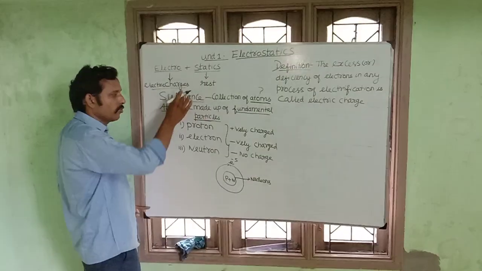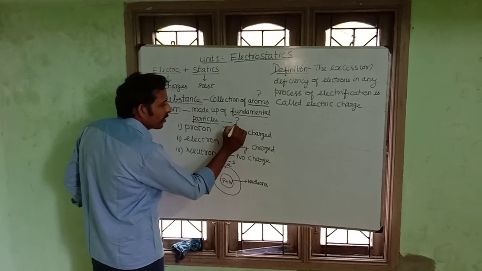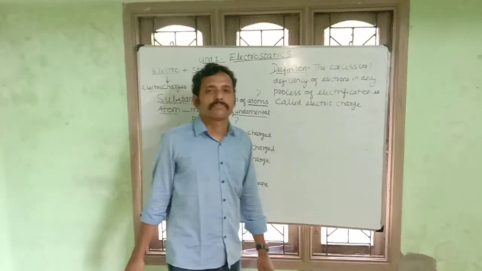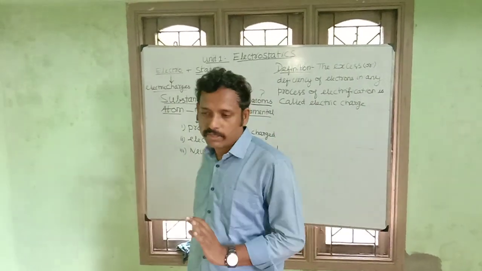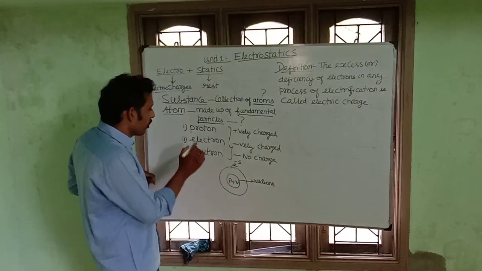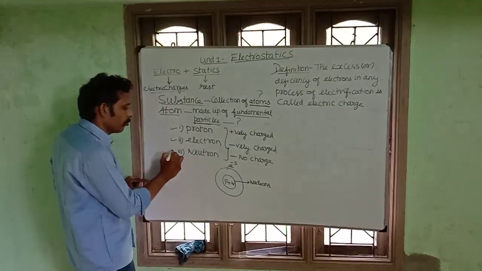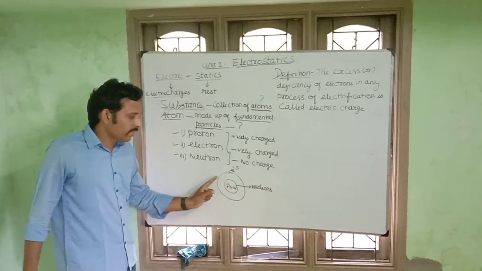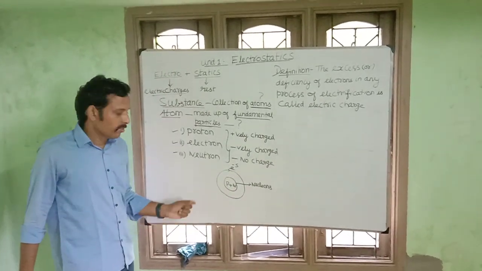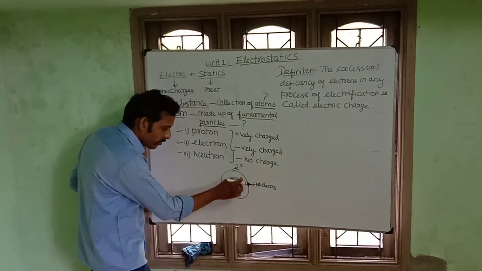Now you know substance, you know atom. Another one is, what are the fundamental particles? It's a well-known fact. We know that proton is the first fundamental particle, then electron, neutron. Where are they? They are in an atom. The atom has a nucleus.